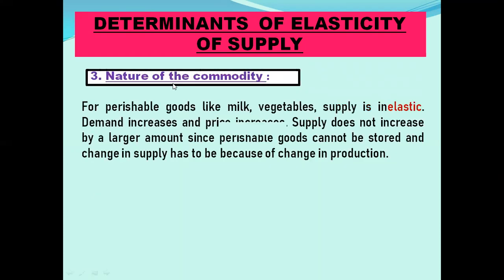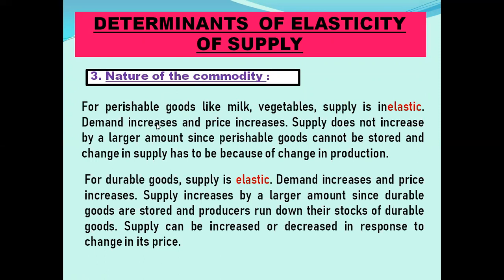Moving on to another factor, nature of the commodity. For perishable goods like milk, vegetables, supply is inelastic. Suppose when the price of milk increases, supply cannot increase by a large amount, because milk cannot be stored, because it is a perishable good. So if milk cannot be stored, change in supply has to be because of change in production at that very time. So when the price increases, the producers have to increase the supply by producing more at that very time. They cannot store milk, they cannot hold perishable goods. So for perishable goods, supply is inelastic.